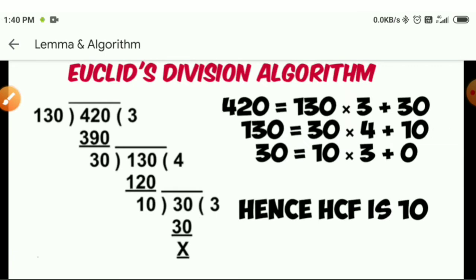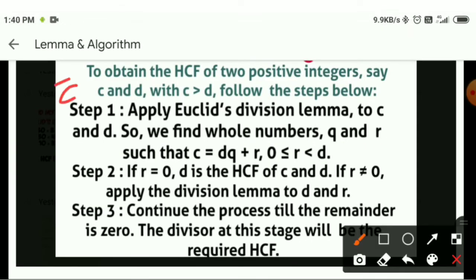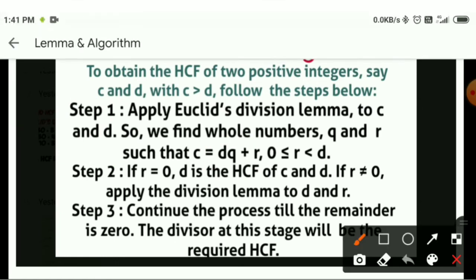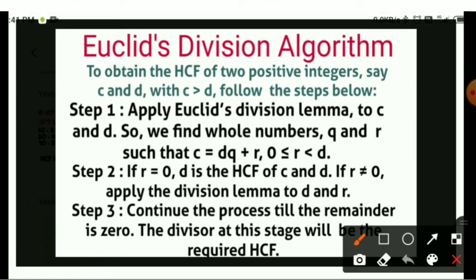When you divide the number C by another number D, because C is greater than D, you will get a quotient Q and then a remainder R. So you will write C equals dq plus R, and here we are using Euclid's division lemma. According to Euclid's division lemma, this remainder R will be less than D but greater than or equal to 0.